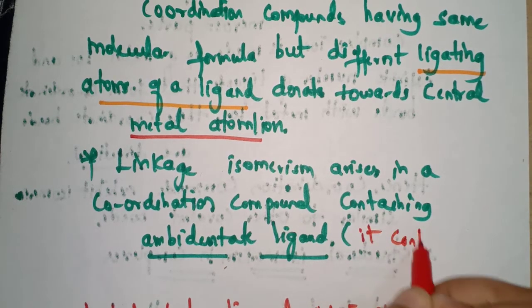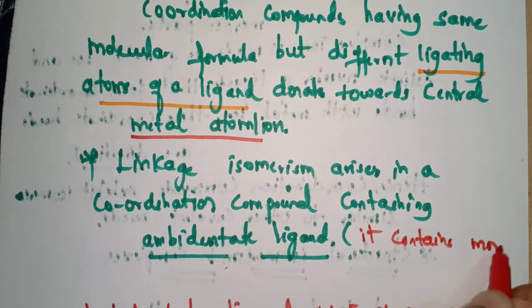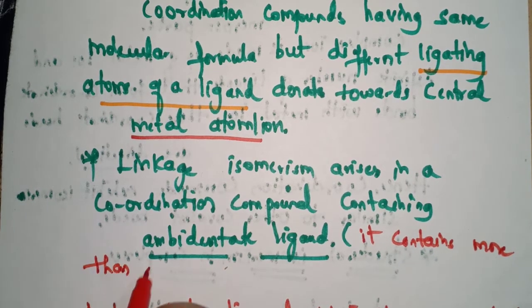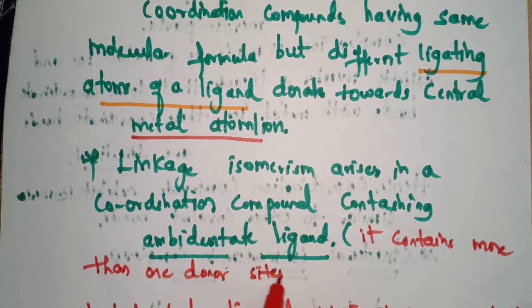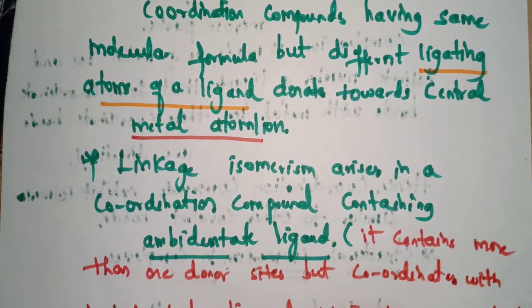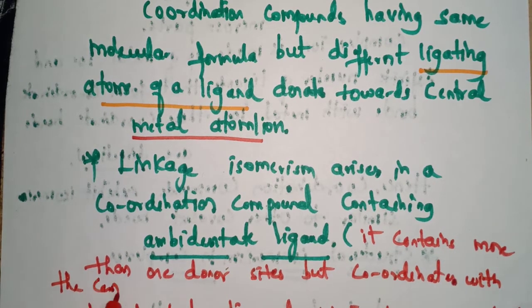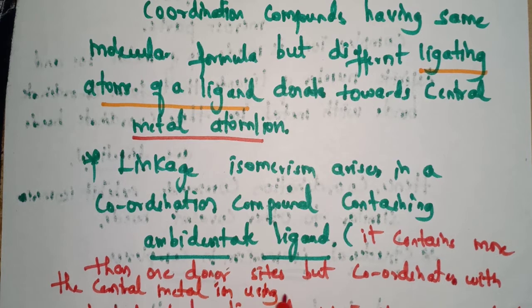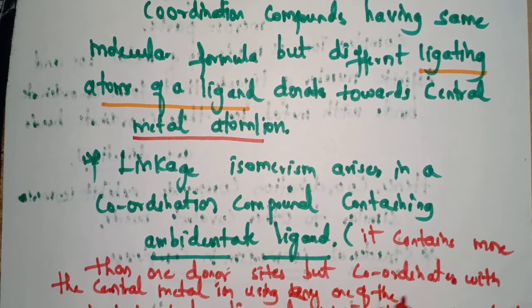It contains more than one donor site, but coordinates with the central metal ion using only one of the sites at a time.